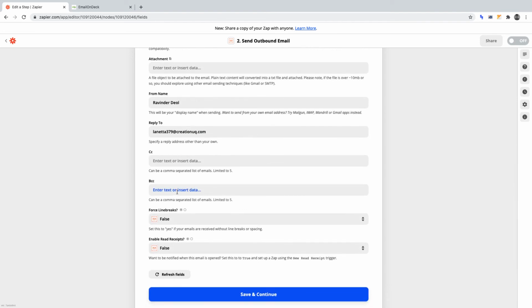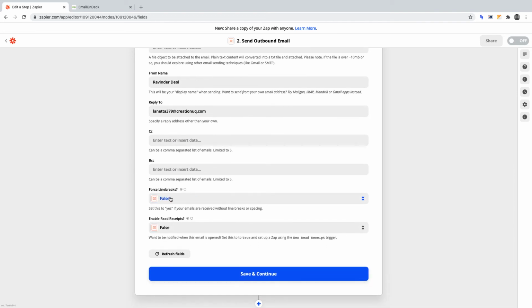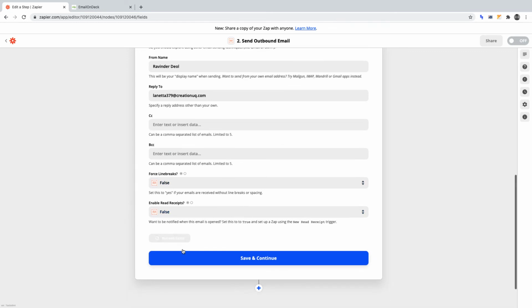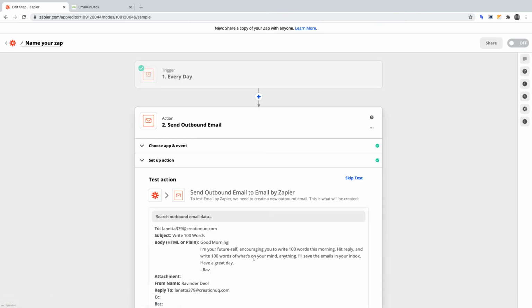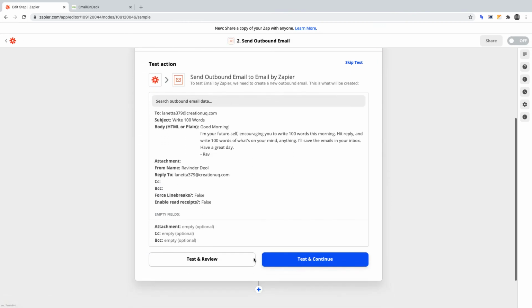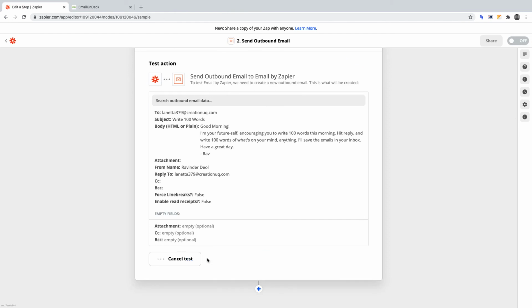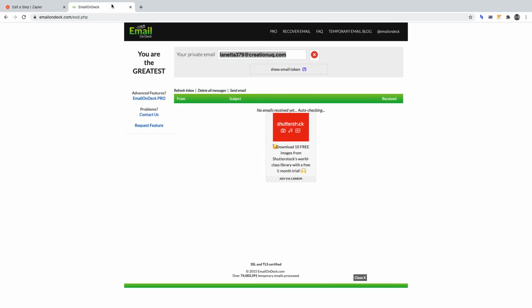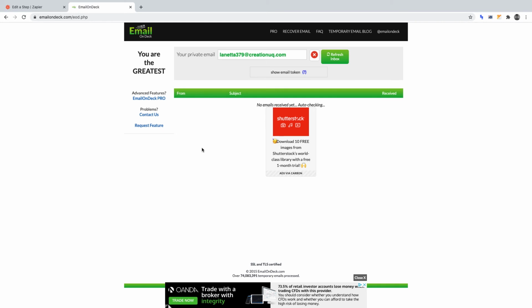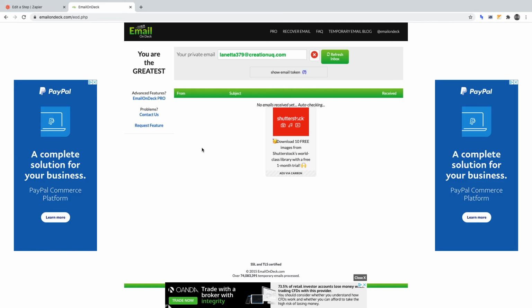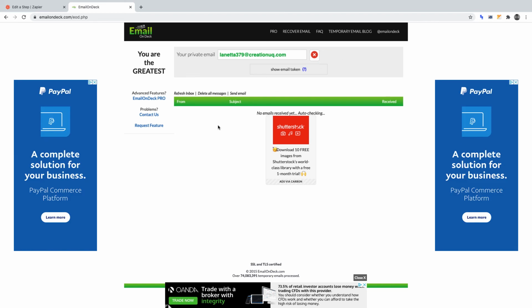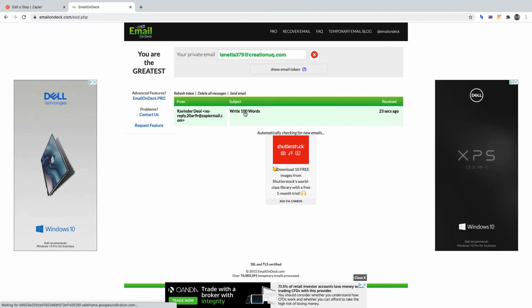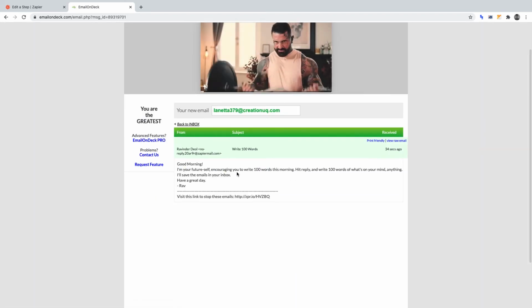CC and BCC, I'll leave these empty. Force line breaks, false. Enable read receipts, false. Let's now click Save and Continue. At this point, what we'll want to do is test and review. Once you've done that, check the email address you entered in the previous step. So I'm just going to go to Email on Deck and wait for an email to come through so we can test that it actually works. As we can see here, it has arrived and it looks perfect to me.